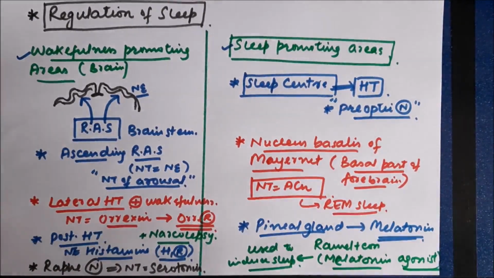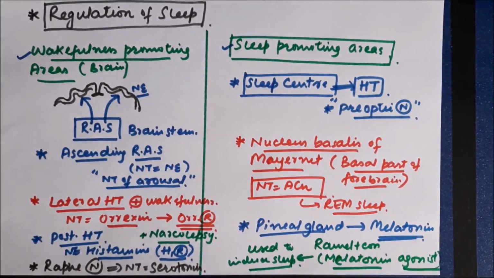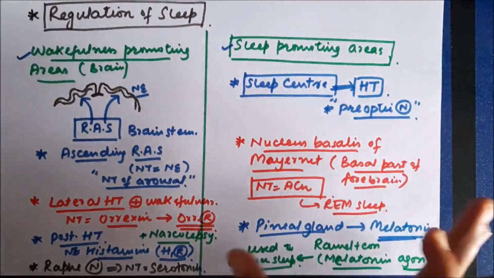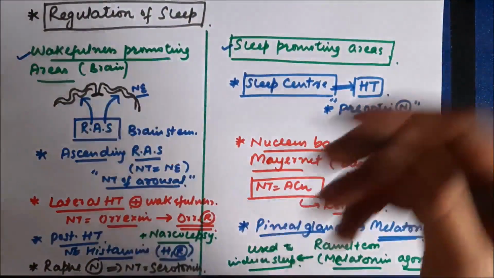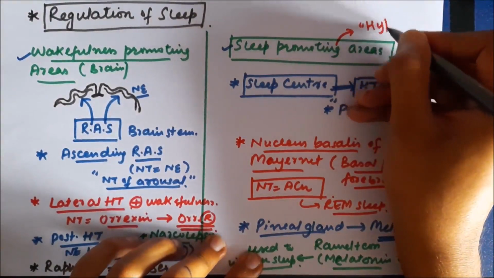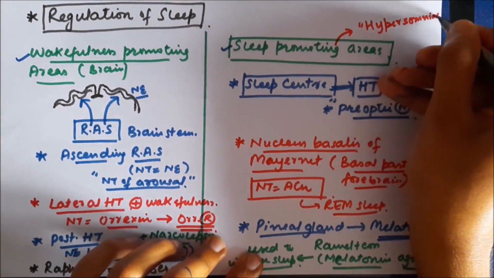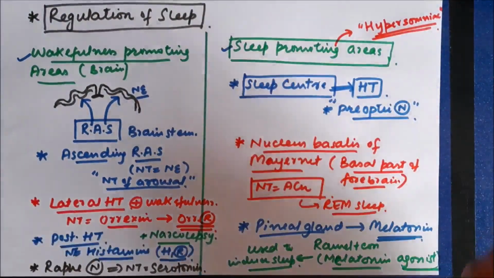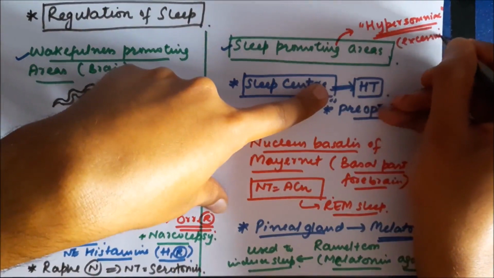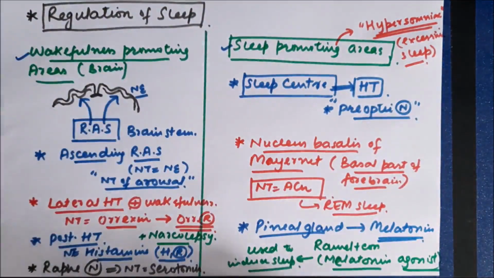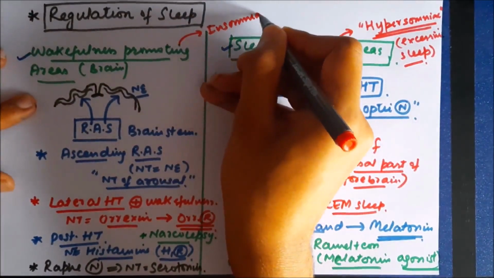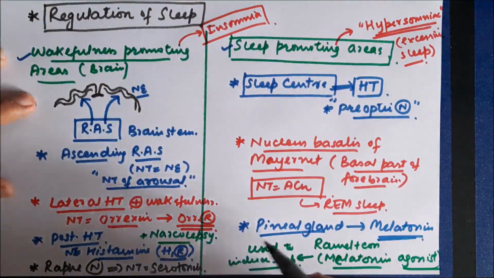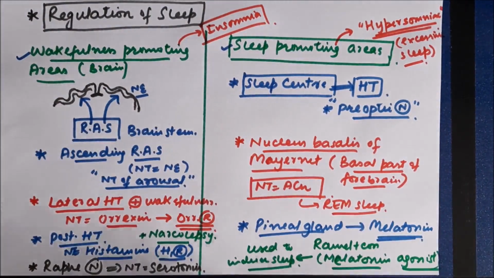So this was the regulation of sleep, the wakefulness promoting areas and the sleep promoting areas. Normally in a normal person, balance should be maintained between these two areas, so that there is continuous change between sleep and wakefulness. However, if sleep promoting areas are overactive or wakefulness promoting areas are underactive, then the person sleeps excessively, and the person is said to be hypersomniac. It means the person will sleep excessively, and if wakefulness promoting areas are overactive, then the person will not be able to sleep. It will result in various insomnias. So this was all about the physiology of sleep.